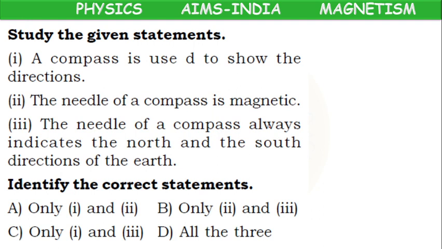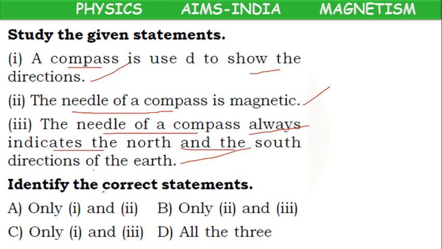Next, study the given statements. A compass is used to show directions, correct. Needle of compass is magnetic, correct. Needle of compass always indicates north and south direction, correct. Identify the correct statements. So which statements are correct? All the three statements are correct. So D option is the correct answer.